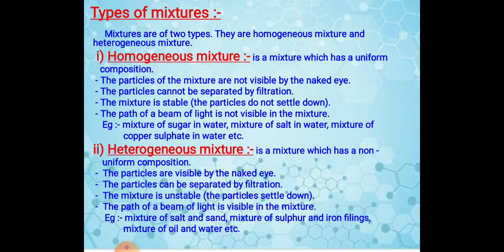For example, as we discussed sand and salt, if we take oil and water, oil and water also make a heterogeneous mixture. It doesn't mix thoroughly. There are some other properties of heterogeneous mixtures also. First, the particles are visible by the naked eyes. We can easily see the particles of the components through our naked eyes in a heterogeneous mixture.